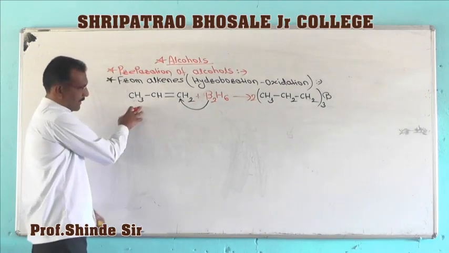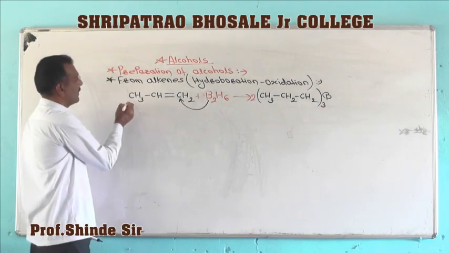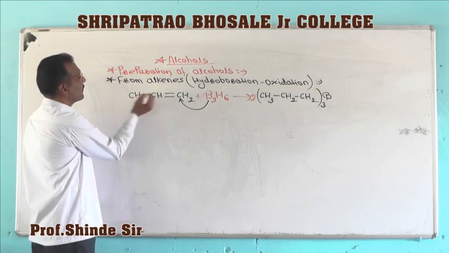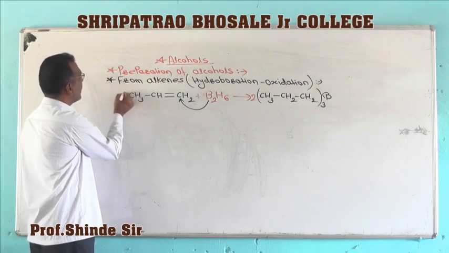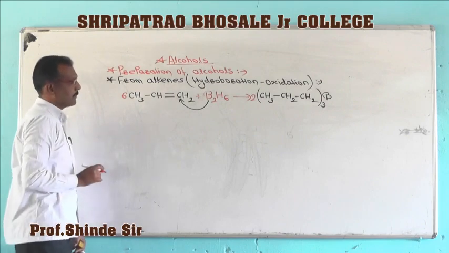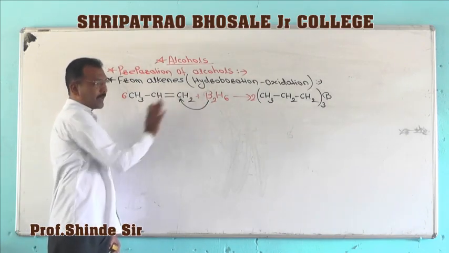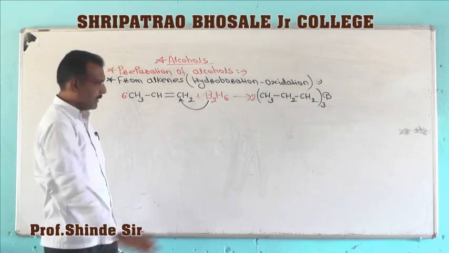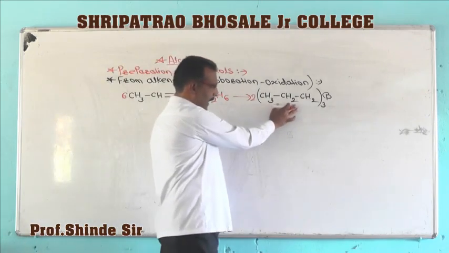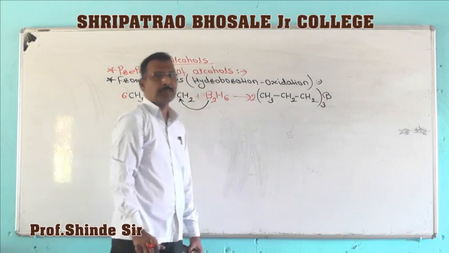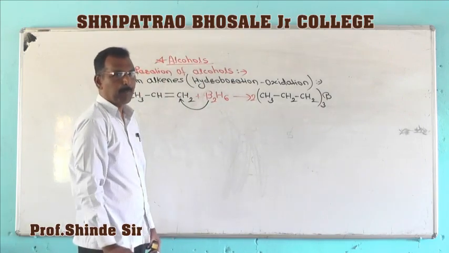Next is hydrogen. How many hydrogen? Sorry, how many propene molecules? We have to take 6 propene molecules. So propene when treated with diborane, then formation of tripropyl boron takes place. So this is the first step.